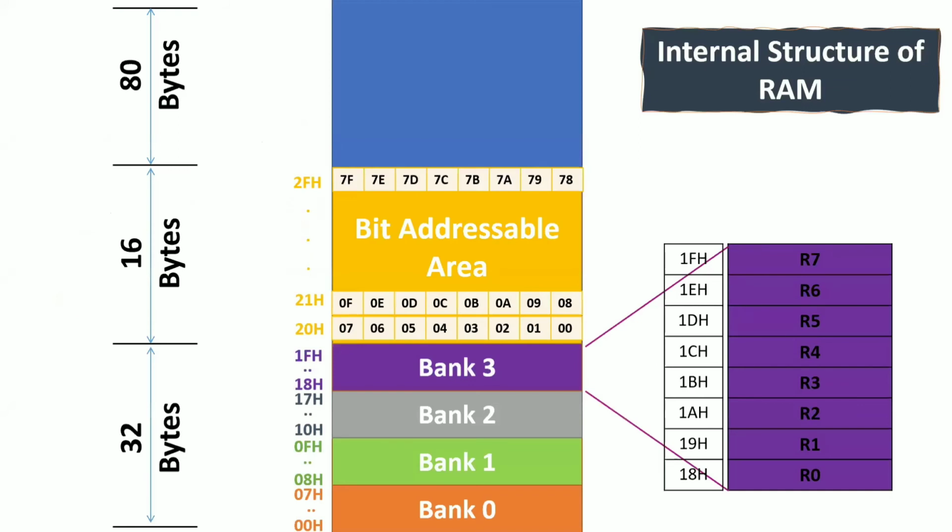The same 00 address also has bit addresses. If you look at this slide, it consists of a bit addressable area. It also has a 00 address location, right? Now if I use that 00 address location, will that instruction take from this area or from R0? You tell me. It will take only R0, that means only the register. It will not take the bit addressable area. Why? Because there are separate instructions to access the bit addressable area.